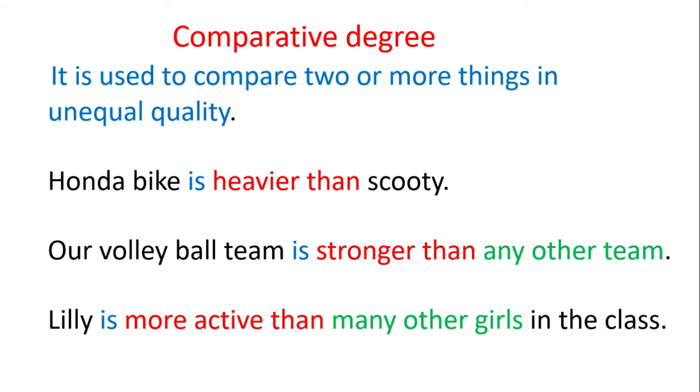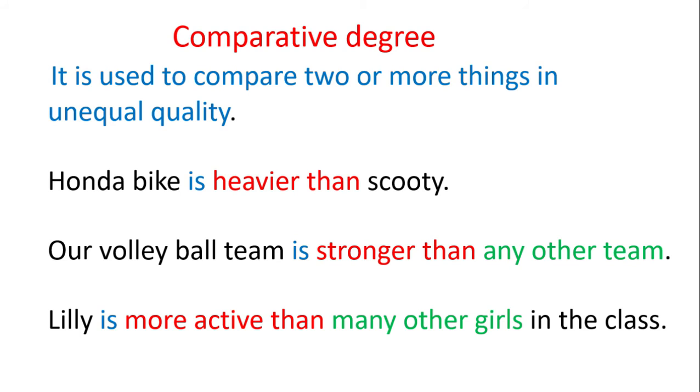Our volleyball team is stronger than any other team. The phrase any other team indicates it is comparative degree. So we use the phrase stronger than to indicate comparative degree. Team is a collective noun. It is singular, so we use the singular verb is.